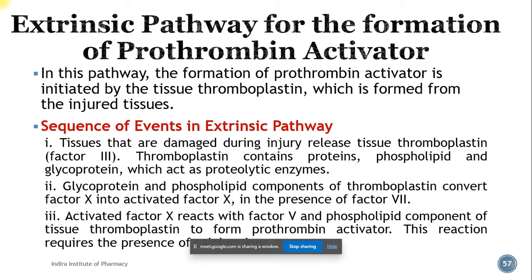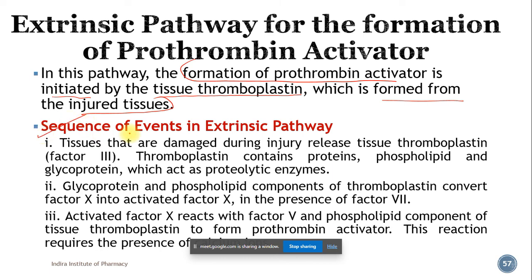Next is the extrinsic pathway for the formation of prothrombin activator. As I said, the steps in this extrinsic pathway are fewer as compared to the intrinsic pathway. In this pathway, formation of prothrombin activator is initiated by tissue thromboplastin, which is formed from injured tissue. So tissue thromboplastin, or tissue factor, is responsible for the formation of prothrombin activator. It is the initiator.